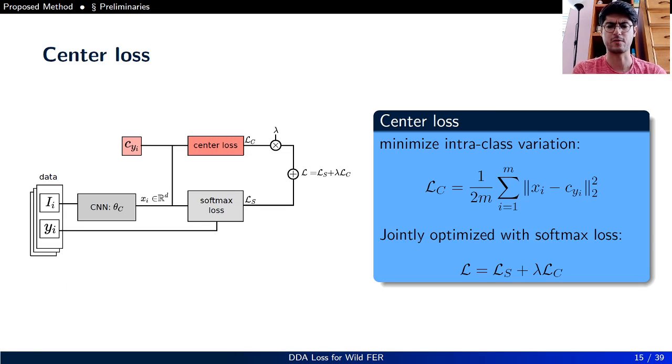Let's see how center loss works. Center loss minimizes the intra-class variation by penalizing the distance between the deep feature and its corresponding class center in the embedding space, and it's jointly optimized with softmax loss, where the hyperparameter lambda is controlling the contribution of center loss to the total loss. On the left side, you see how data flows in a supervised learning algorithm jointly supervised by softmax loss and center loss.